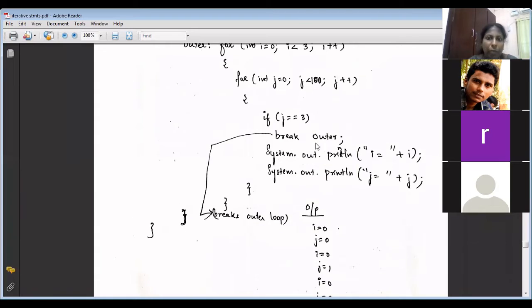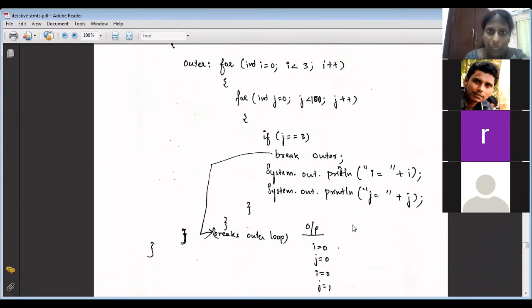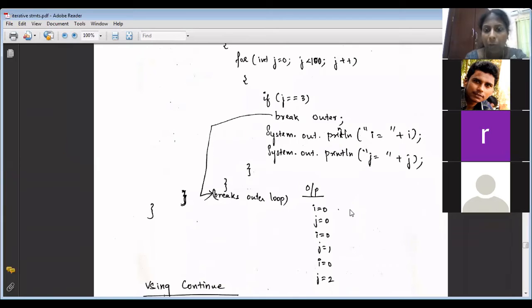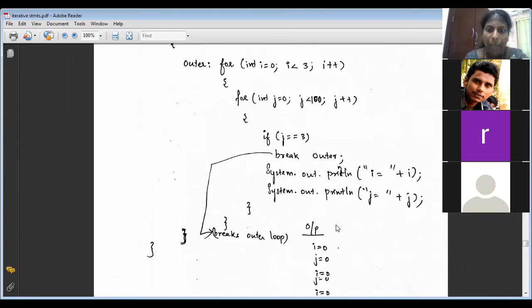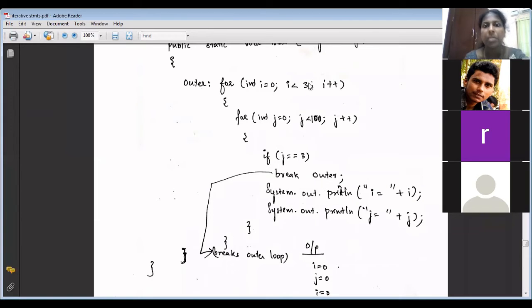See, suppose in this case you have done only break. What is the output of this program? It will break only from the inner loop, isn't it? So you will have one more iteration: I equal to 1, j equal to 0; I equal to 1, j equal to 1; I equal to 1, j equal to 2. Then I equal to 2, j equal to 0, all that. Then when I becomes 3, 3 less than 3 fails. So if you put a break here, it will come out of only the inner for.